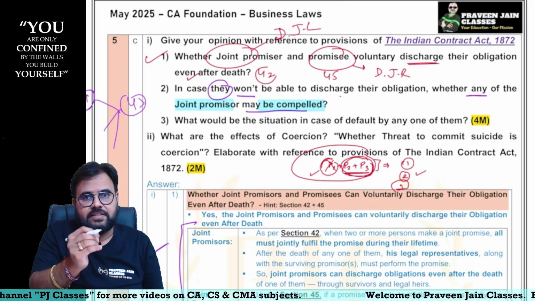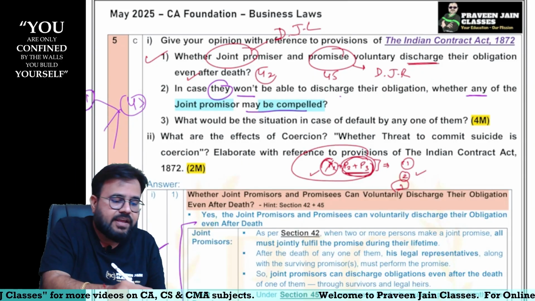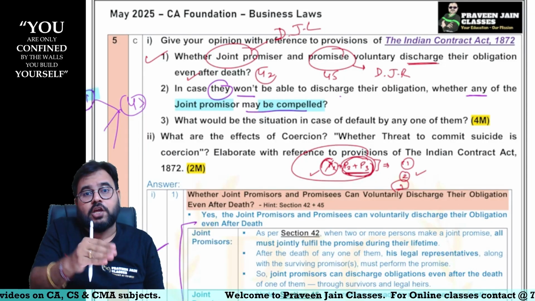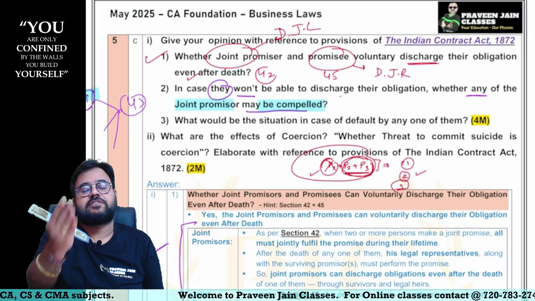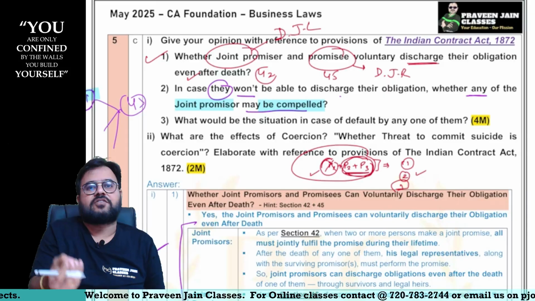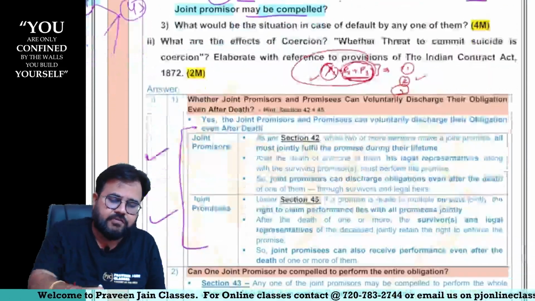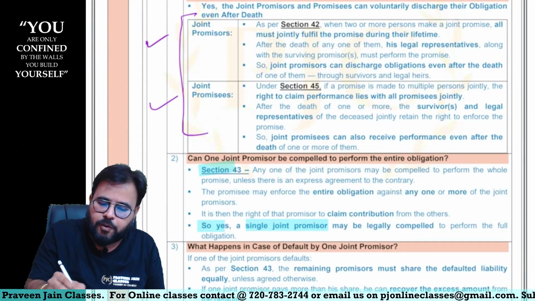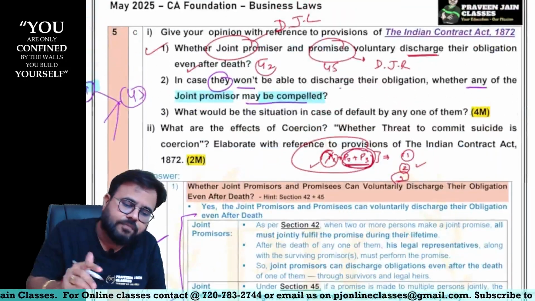Can I say Section 43 May, point 1 is giving a right to that promisee, sir. What is the right, sir? That promisee, you can demand the performance either from one of the promissors or all of the promissors. In other words, jointly and severally liable, sir. So is this allowed? Answer is yes. Section 43. So yes, a single joint promissor may be legally compelled, sir.